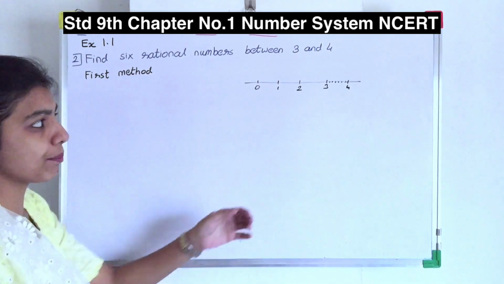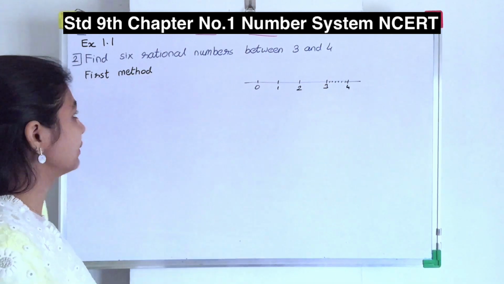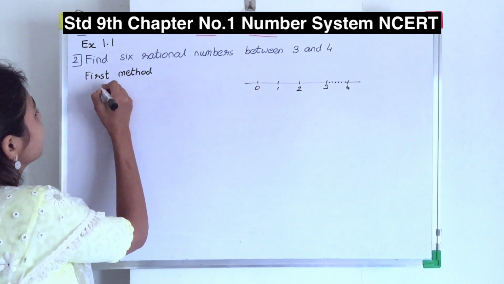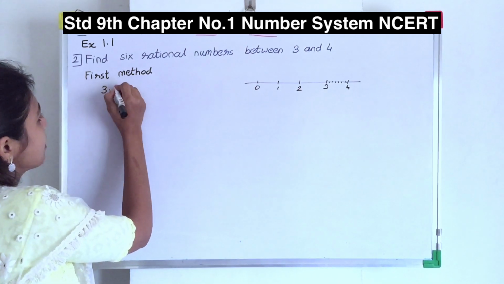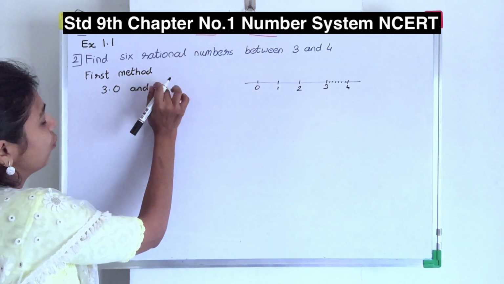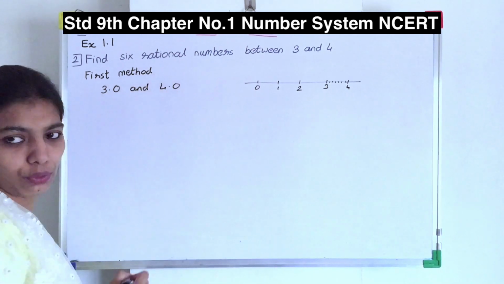Yes, not n numbers but exactly 10 numbers. So instead of 3, can I take 3.0 and 4.0?